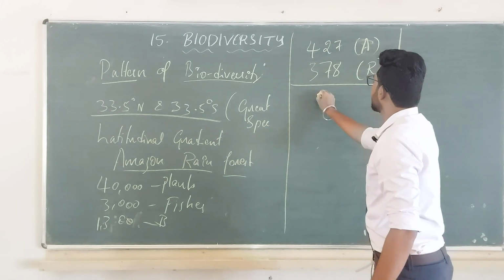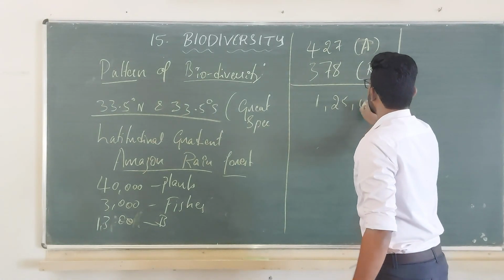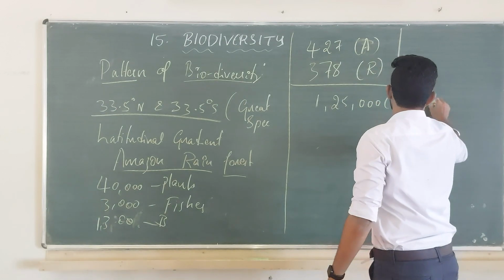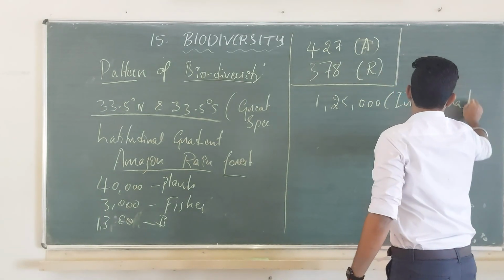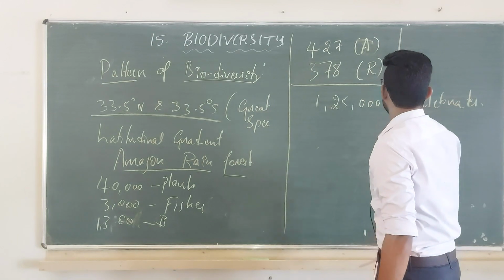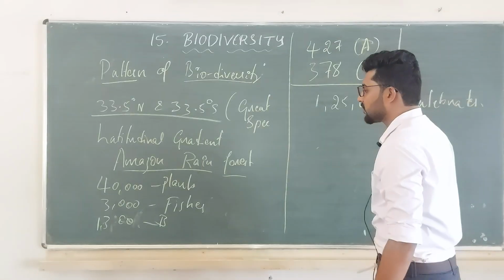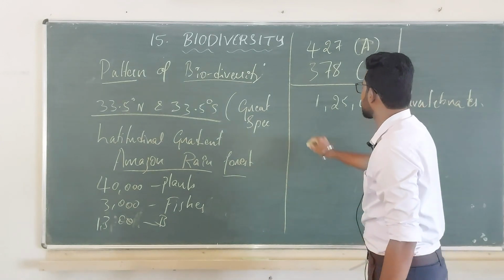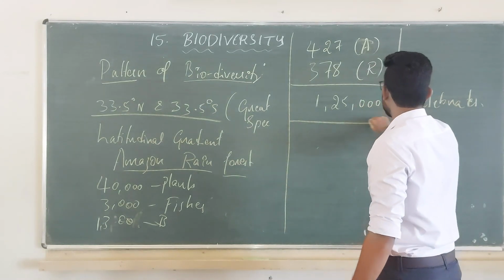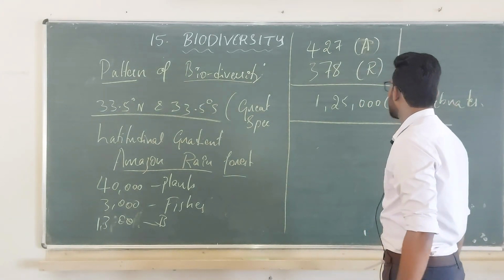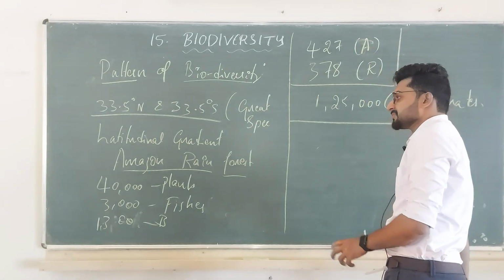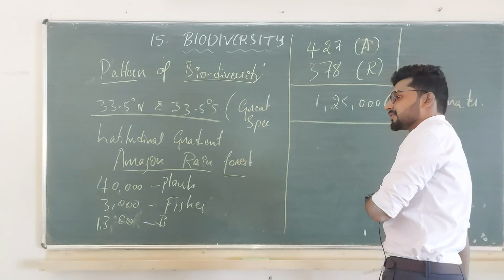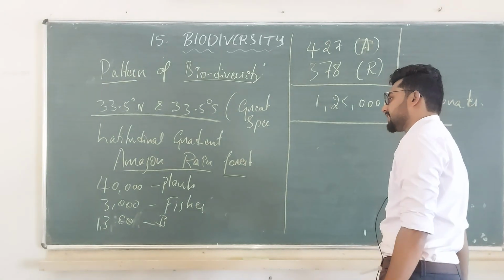Even I can see 1,25,000 different species of invertebrates in the Amazon rainforest. So the Amazon rainforest is known to be one of the greatest biodiversity areas.